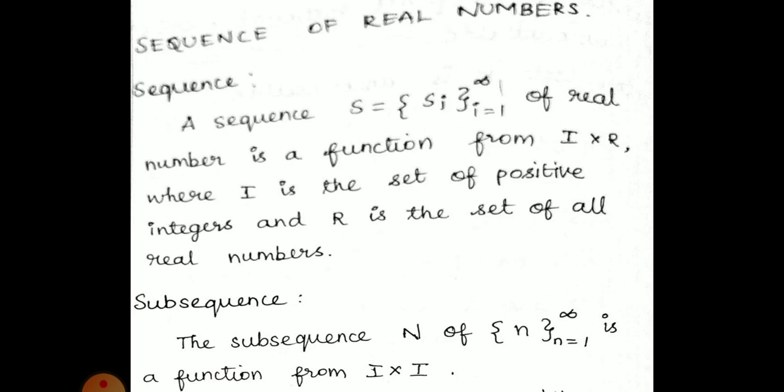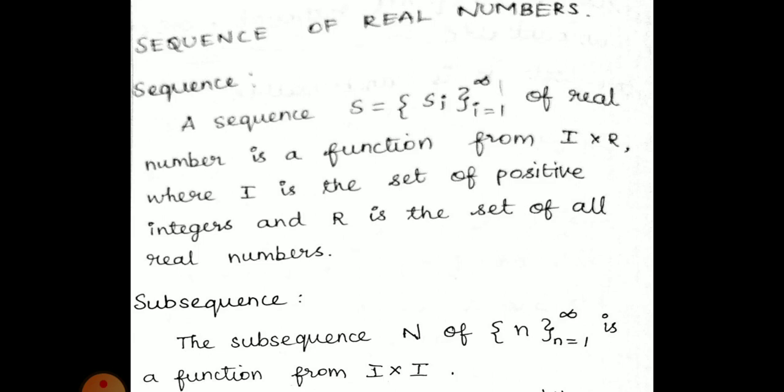So a sequence is denoted as capital S equals set bracket Si, where i is from 1 to infinity. Here we have mentioned i as 1 to infinity. What is the meaning? It's an infinite sequence, because we start from 1 and it is infinite. Infinite in the sense it keeps moving on and doesn't have an end. So it is an infinite sequence.